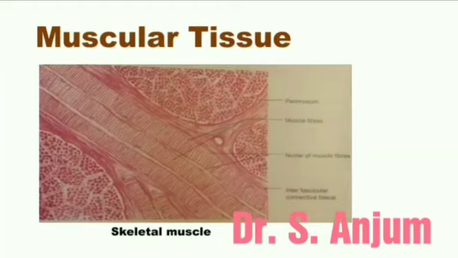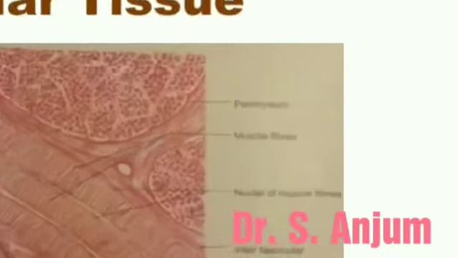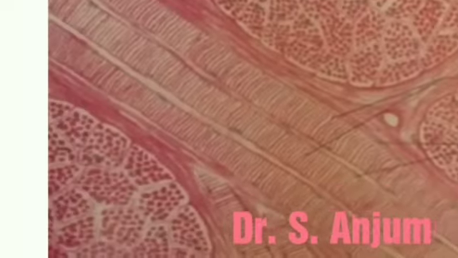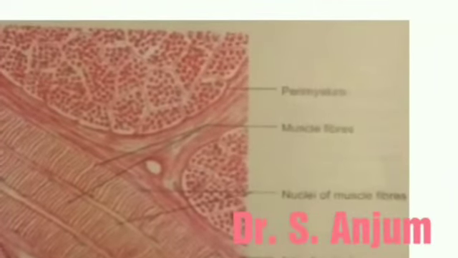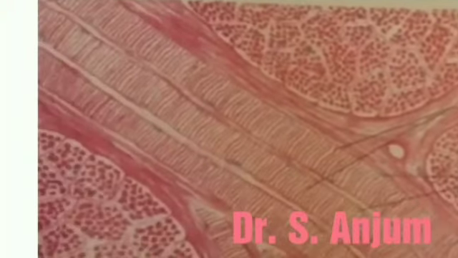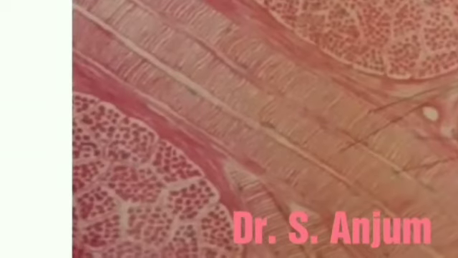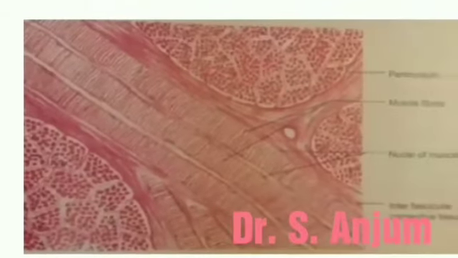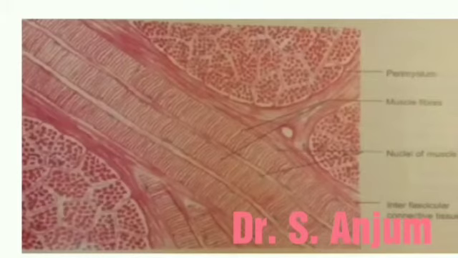Now come to the muscular tissue. See, the picture is given here. You can see the picture of skeletal muscle. The word muscle is derived from the Latin word musculus, which means little mouse. So in vertebrates, muscles are of three types. First one is voluntary or striped muscle.